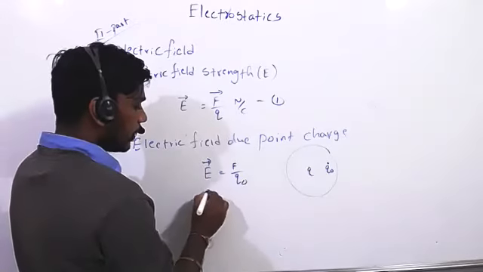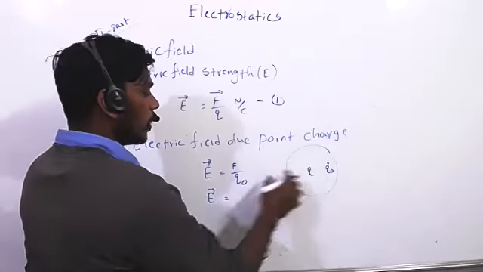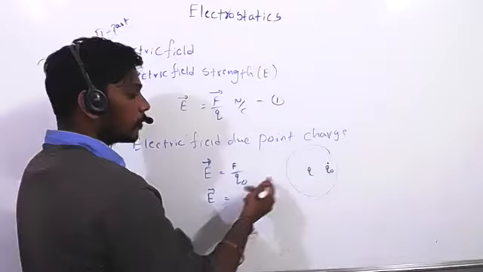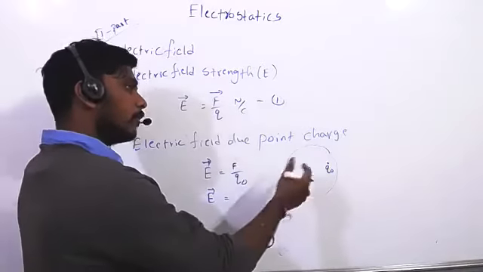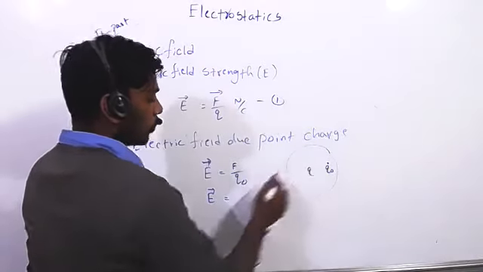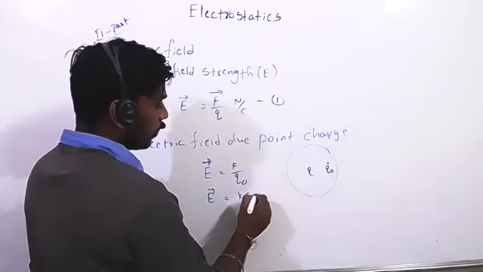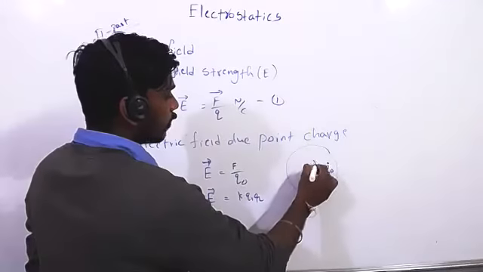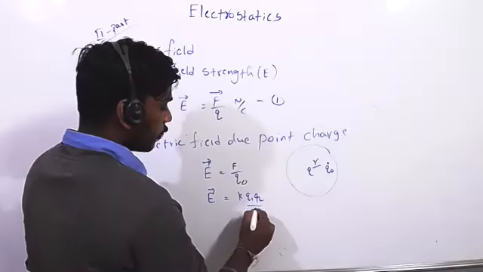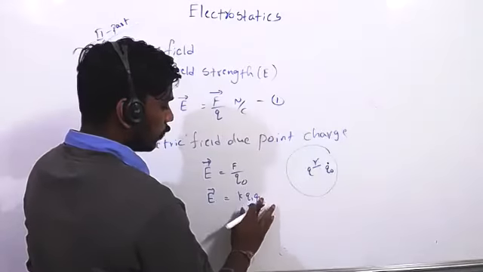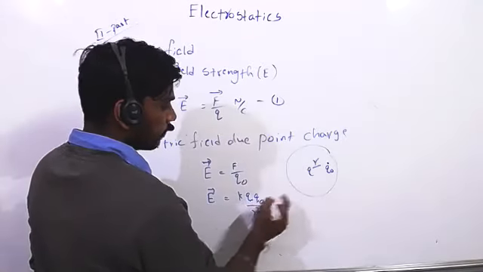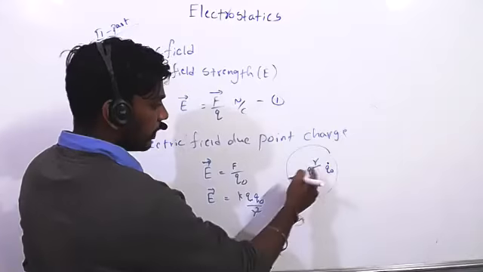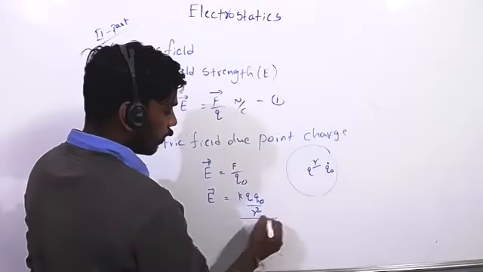Now electric field equals force by charge. How is the force between the 2 points? Whenever we are seeing two charges, between the two charges force will be there. So K, Q1, Q2, between these two some R distance is there, R square. So Q naught, divided by Q naught.